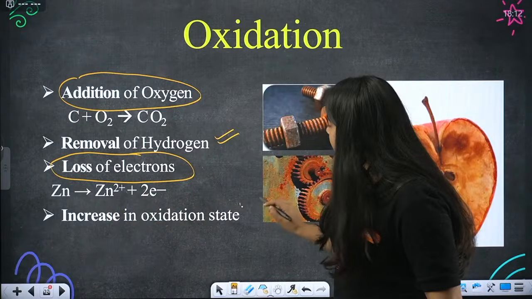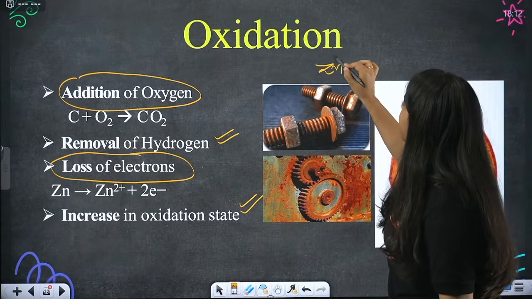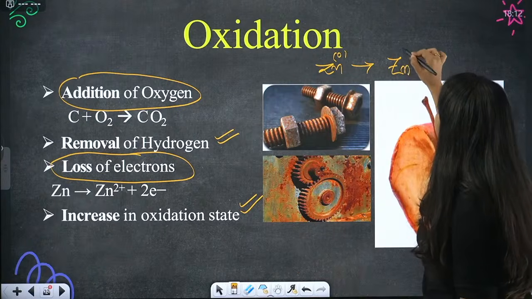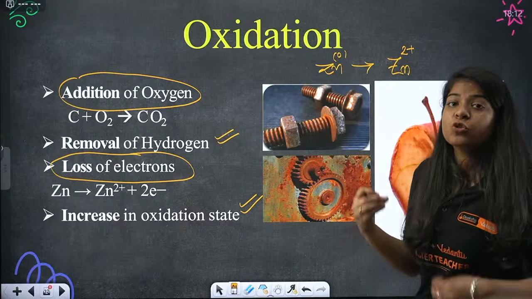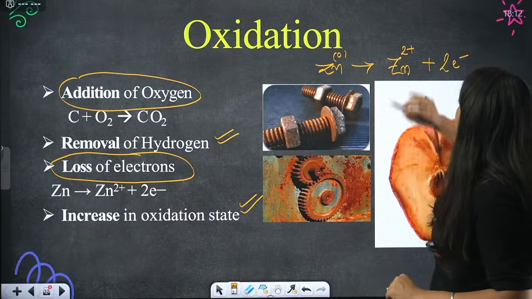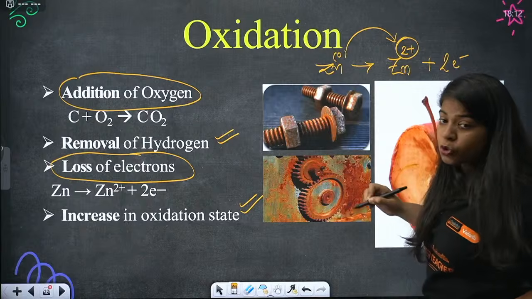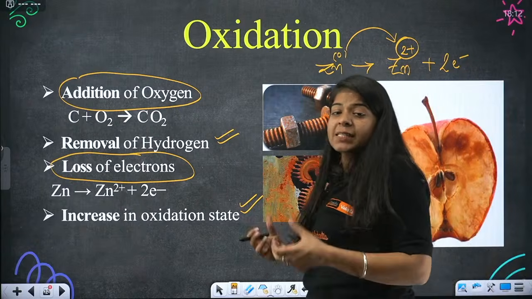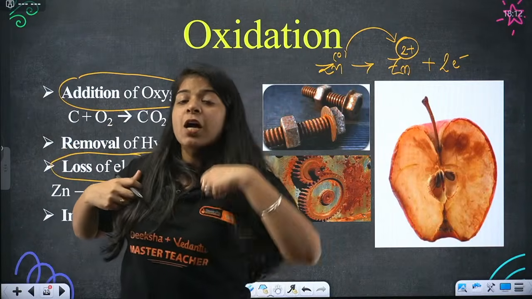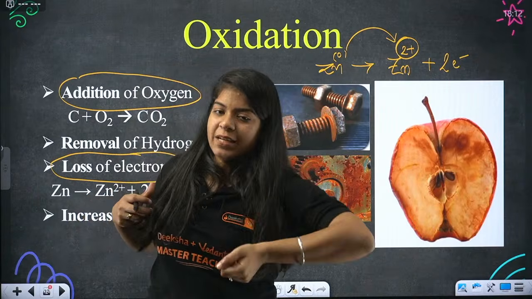So this leads to an increase in oxidation state. This is Zn, its oxidation state is 0 now. If it loses 2 electrons, it becomes Zn2+, with 2 more positive charges, plus 2 electrons. So its oxidation state is increasing from 0 to +2. That means oxidation state increases in oxidation. Addition of oxygen, losing of electrons or losing of hydrogen is called oxidation.